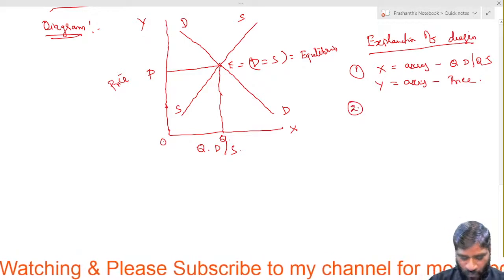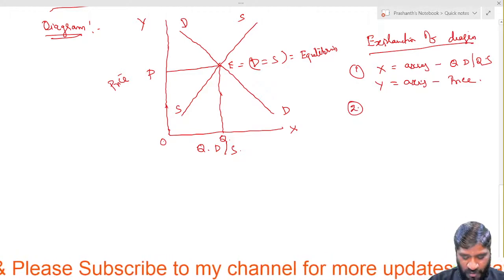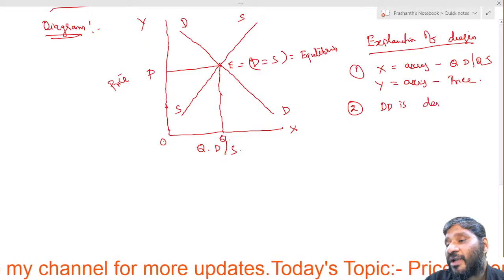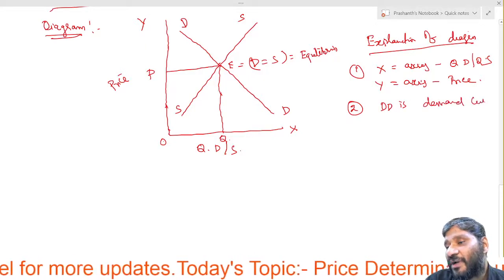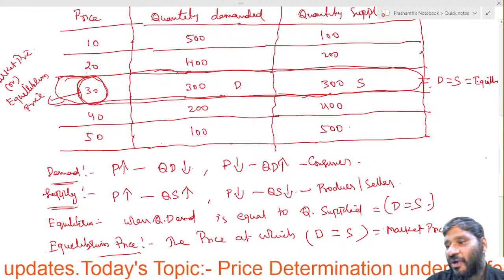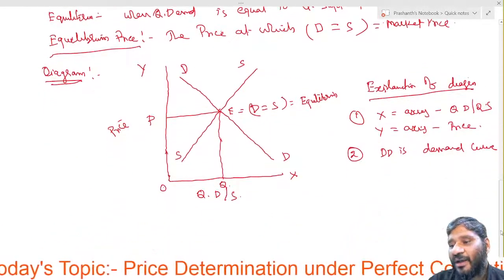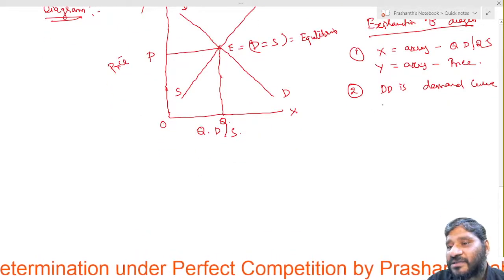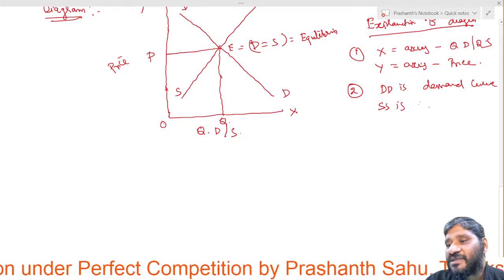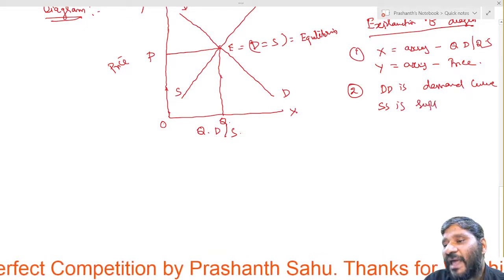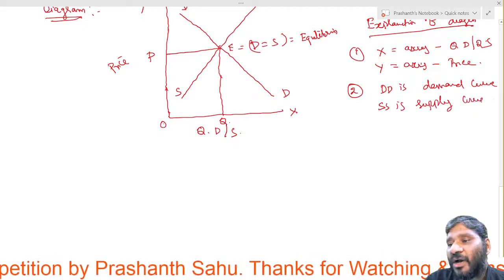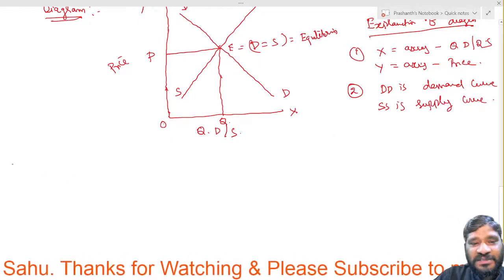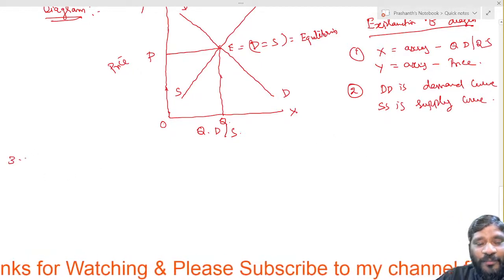Next, number 2. DD is the demand curve. And the next one, SS. What is SS? SS is called the supply curve. Two points are clear. Now let us take out the third point from here.